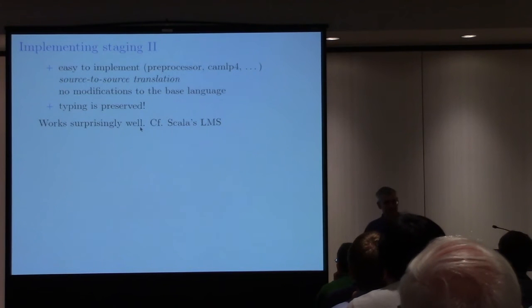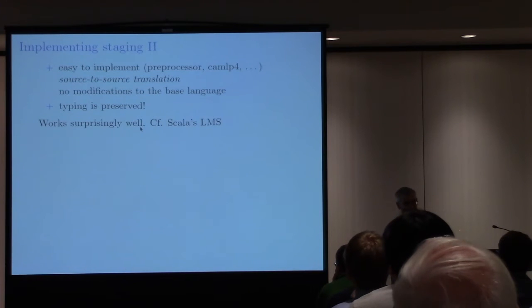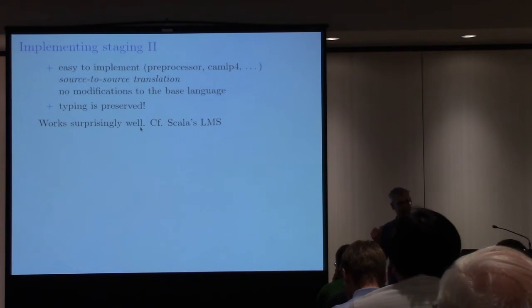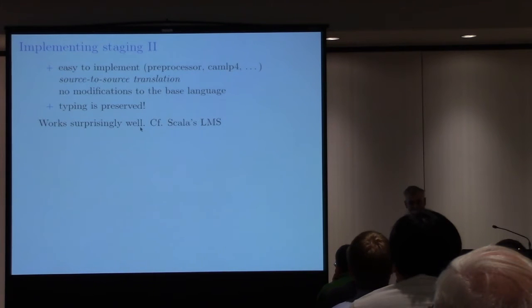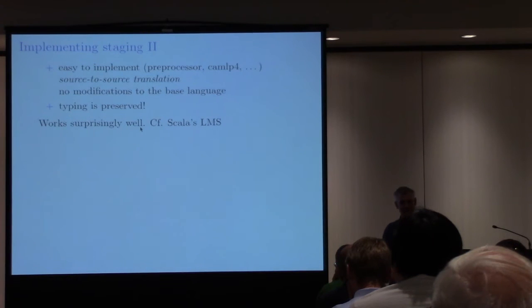And another wonderful thing is that the typing is preserved. So if you translate and then type check, and if the code type checks, it means the original MetaOCaml code also type checks. And so the generated code would also type check. And conversely, if after the translation there is a type error, it means the MetaOCaml code was also ill typed. So it's a bidirectional correspondence. The typing is preserved. And you don't have to write your own type checker for quotes because the OCaml type checker does everything.